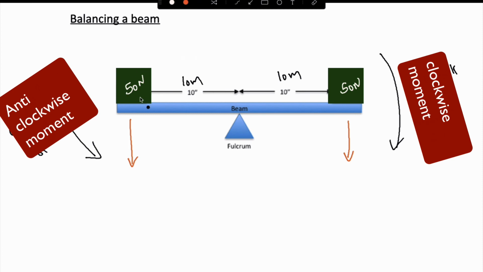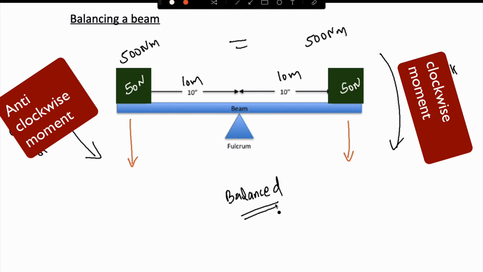What is the moment of force here? 50 into 10, that is 500 Newton meter. Here also it is 50 into 10, 500 Newton meter. Both moments of force are equal, so it is balanced.